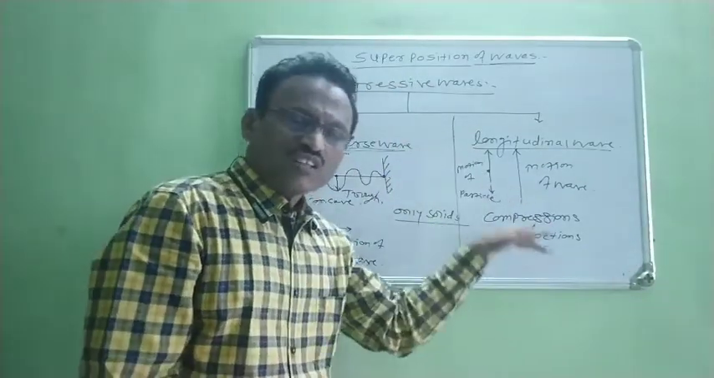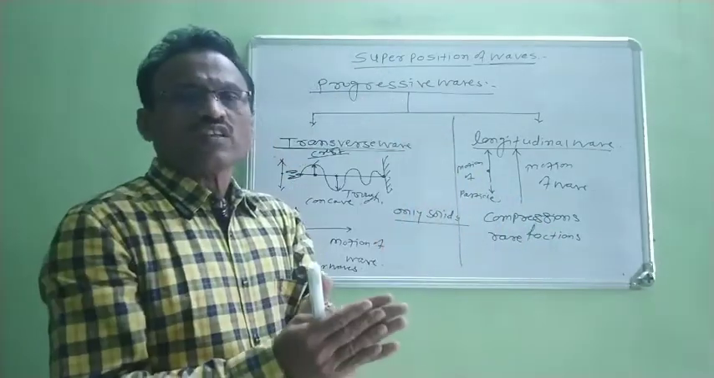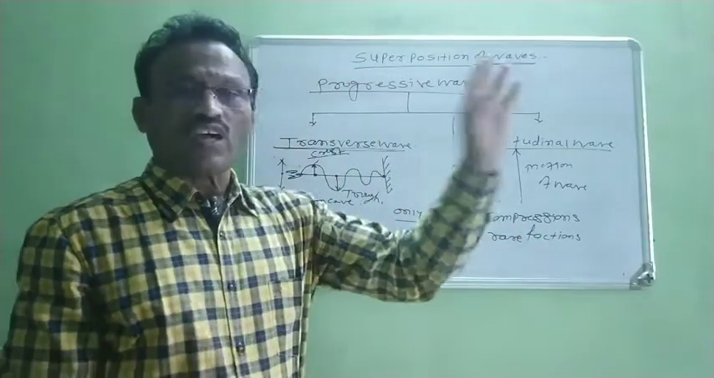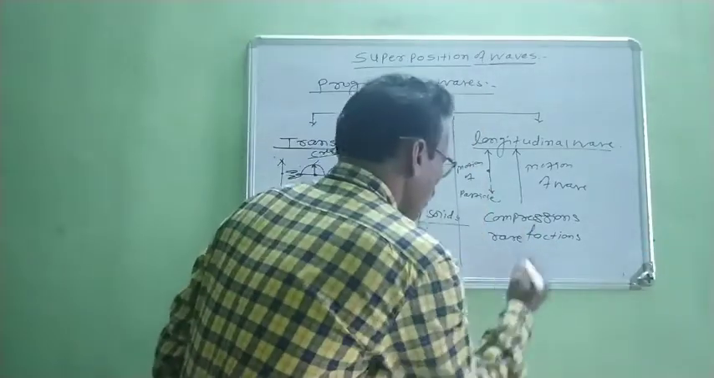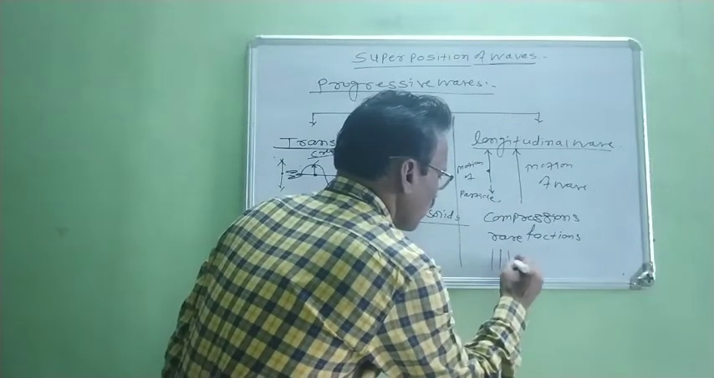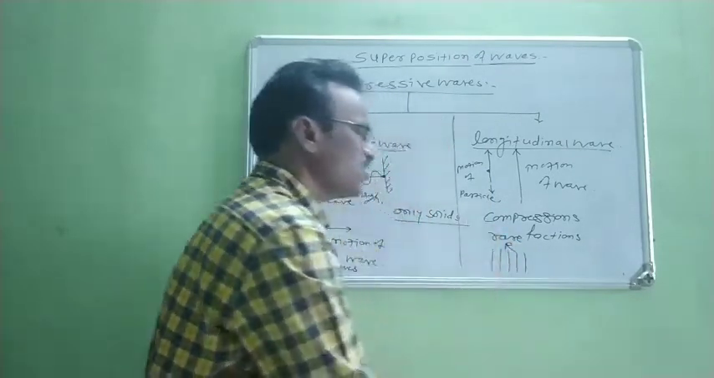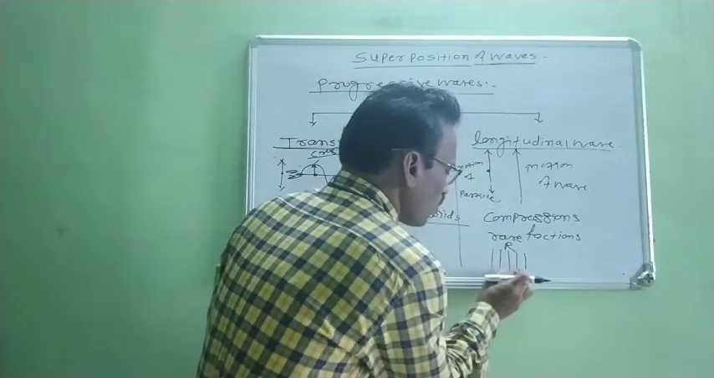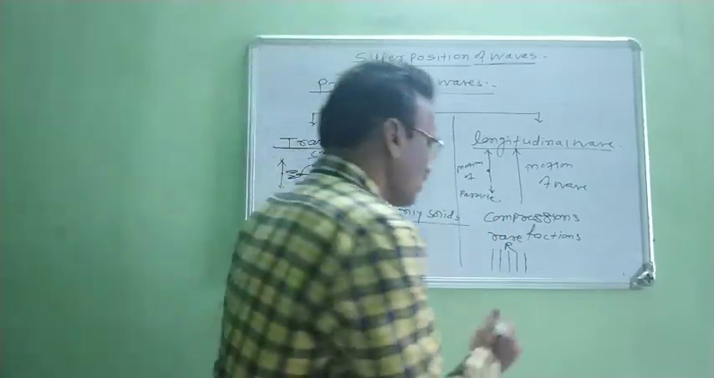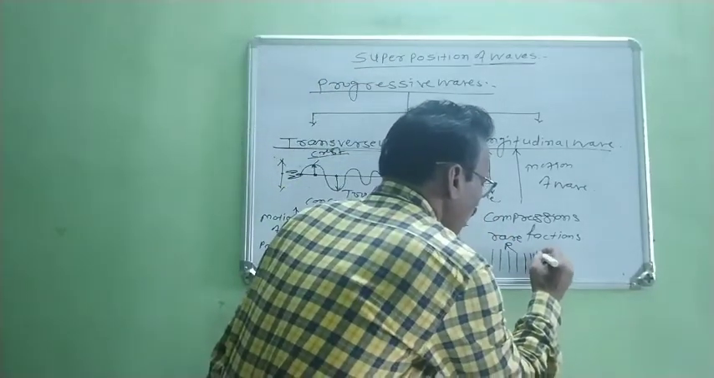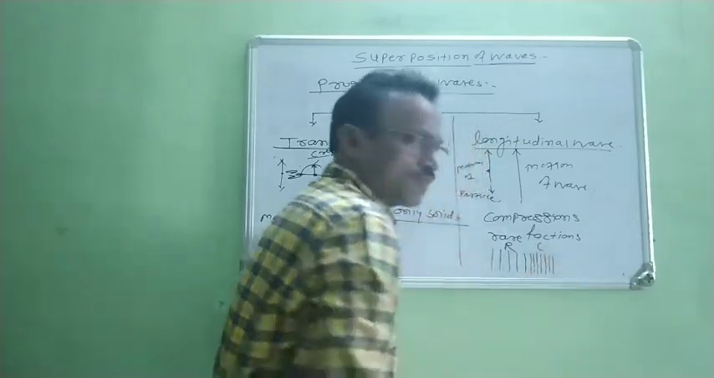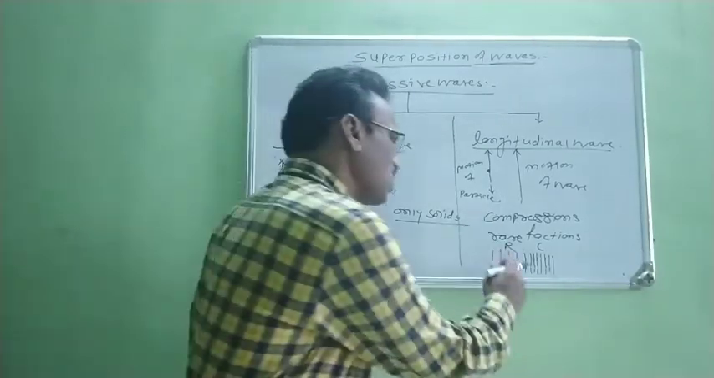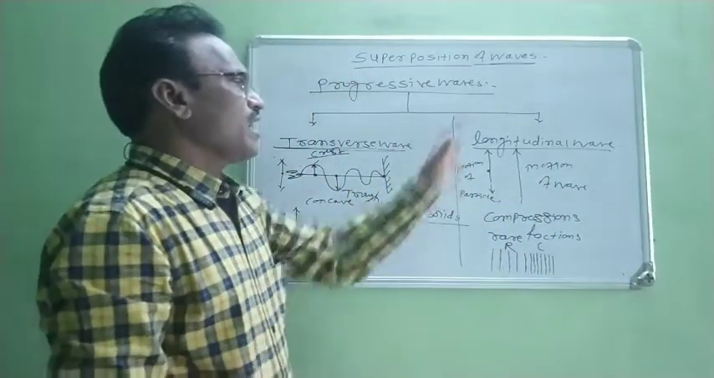What is rarefaction? In this rarefaction region, the particles move away from each other or get separated from each other. Therefore, it is known as a rarefaction. Now, in case of sound waves, suppose these particles get separated from each other. Therefore, this region is known as a rarefaction. And when the distance between these layers or particles is decreased, at that time this part of the wave is known as a compression. Therefore, this is the compression region and this is the rarefaction region, and they follow each other.